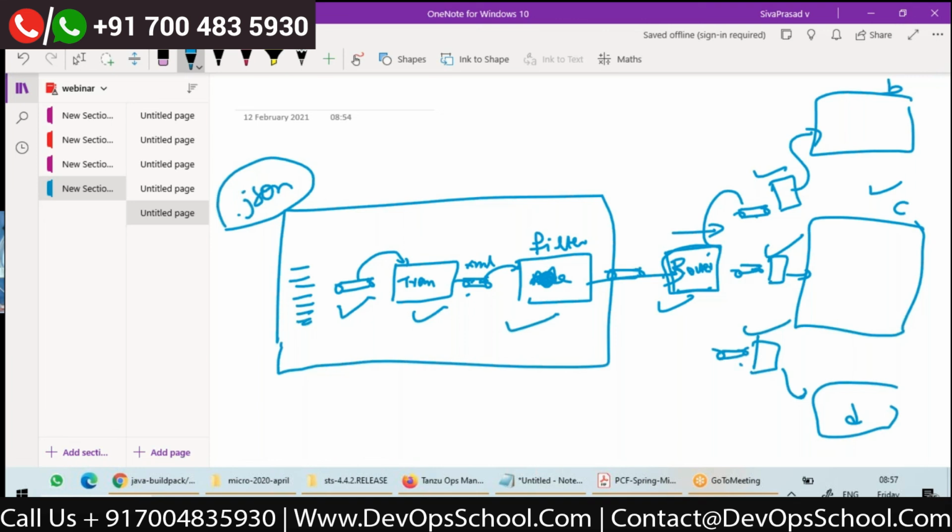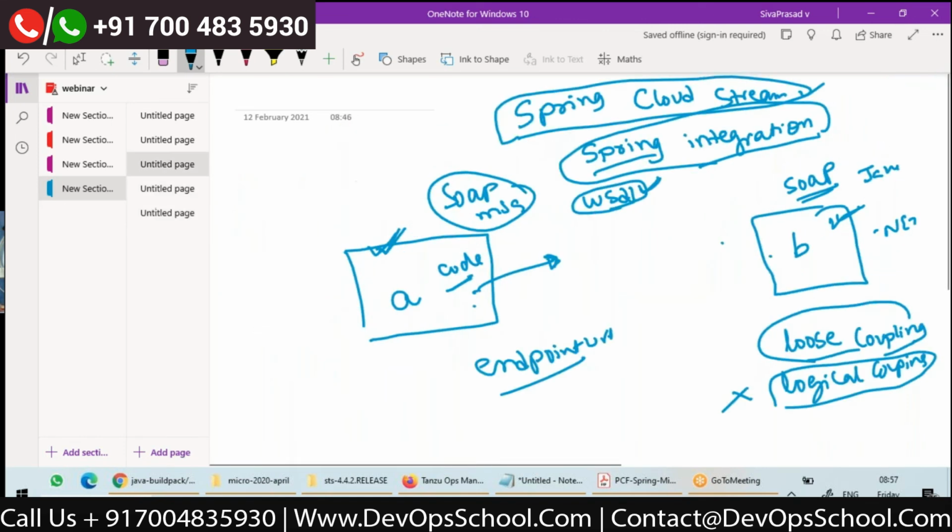So Spring Integration is a framework which allows us to configure all these components and achieve loose coupling between the applications.